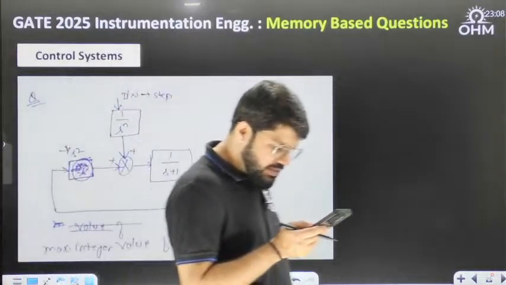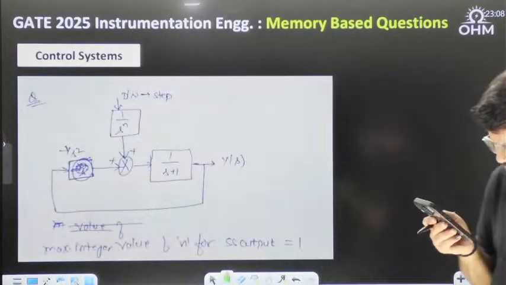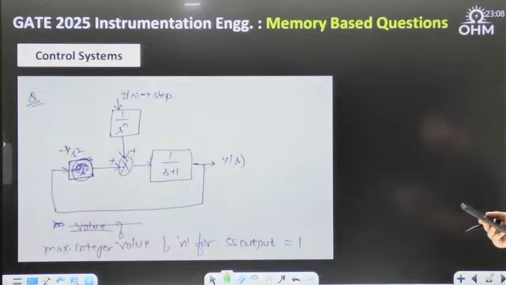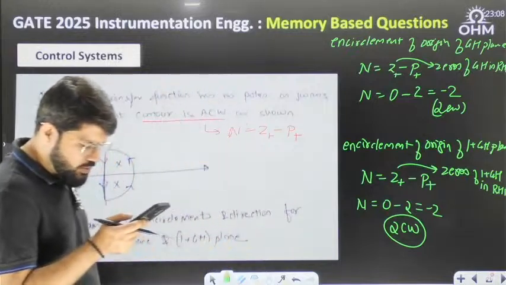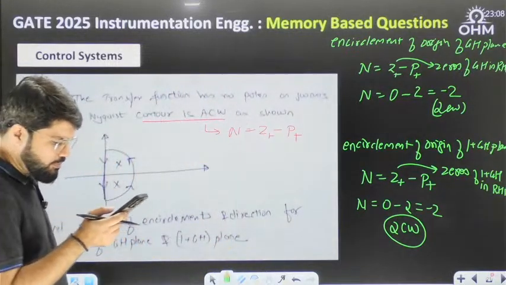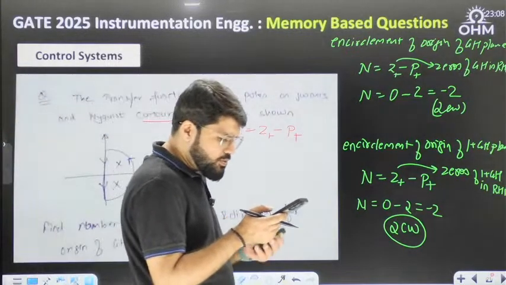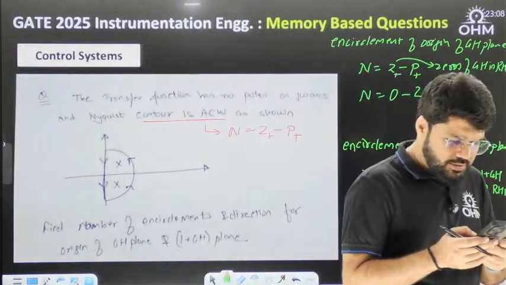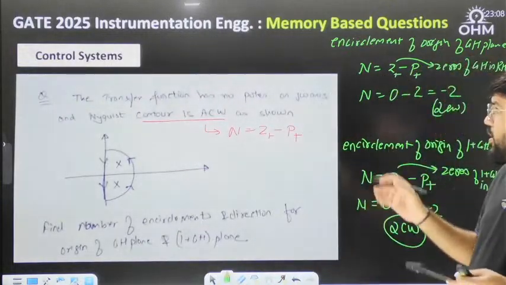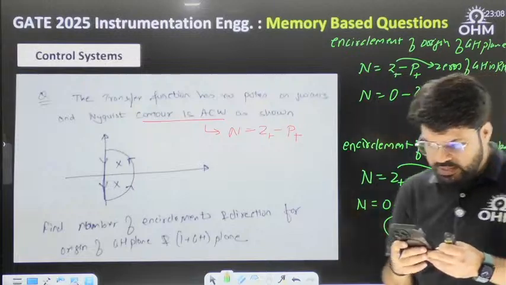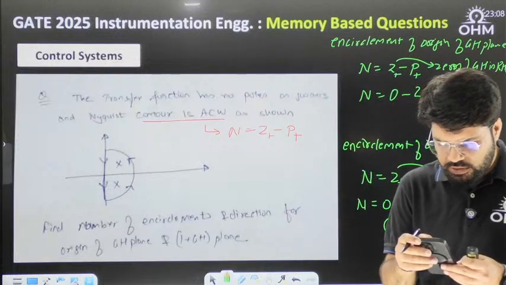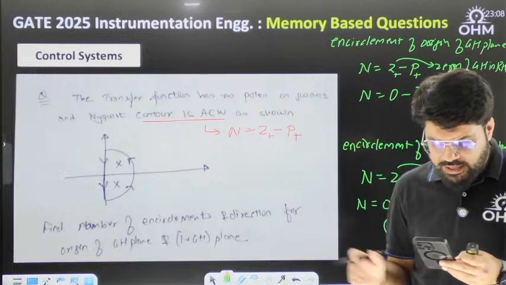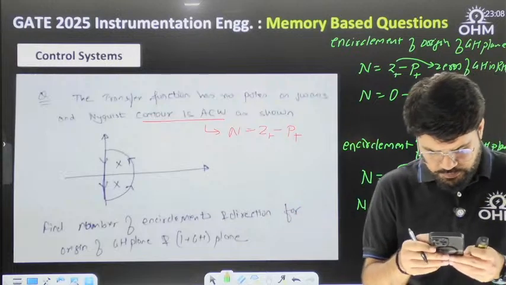If they mentioned stable, then P plus is the same. Then also it is twice clockwise only, no counterclockwise for minus 1 plus j0. Okay, you are telling me the options. And I am not aware whether it is an MCQ or MSQ question; that data is not available with me right now.